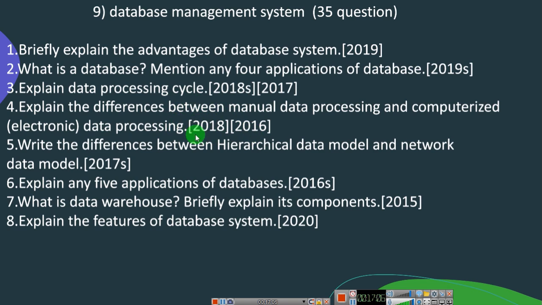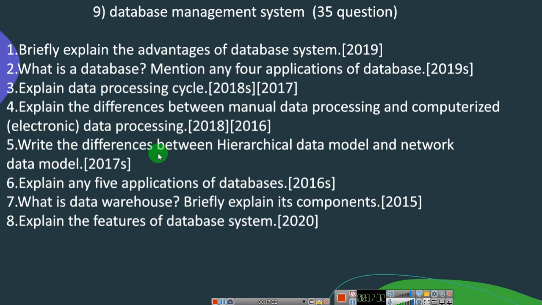Here you are going to write the difference between manual and electronic data processing, and this is one of the easy questions you can write. Manual is nothing but paperwork, electronic data processing is nothing but computerized processing. So here you can mention each and everything. It might be speed, quality, or accuracy. 5 points if you mention, that is enough.